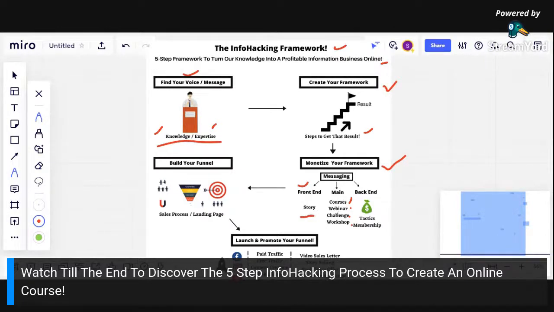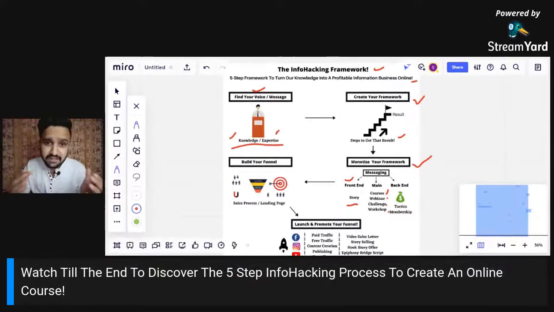Just like me, if you remember, I shared the story behind this particular framework. In the beginning of the video, I shared my story about how I created this framework. In the same way, that is going to be the front end message. We should be info hacking ourselves. Now here comes the info hacking word. We should be hacking our knowledge.